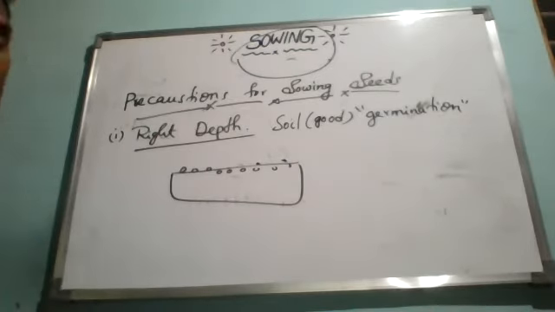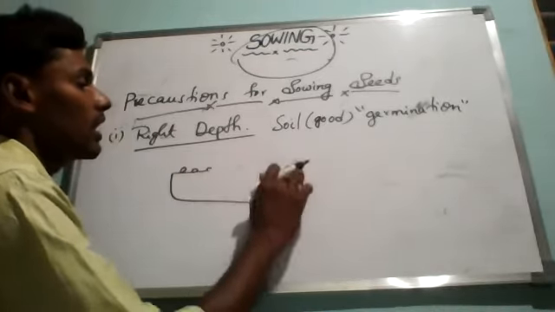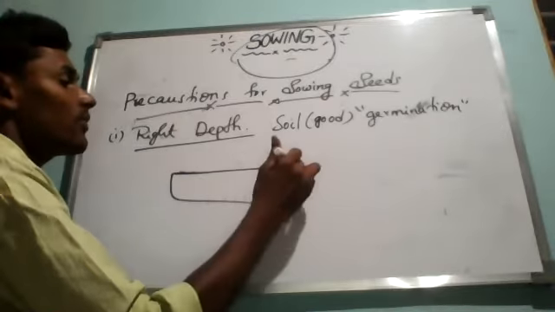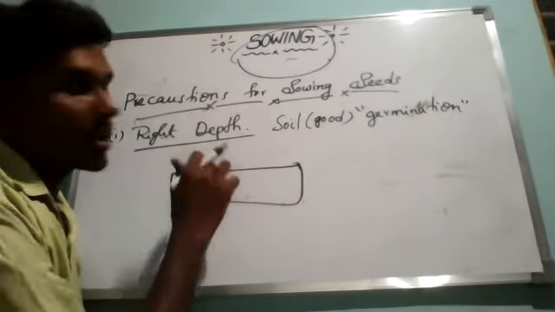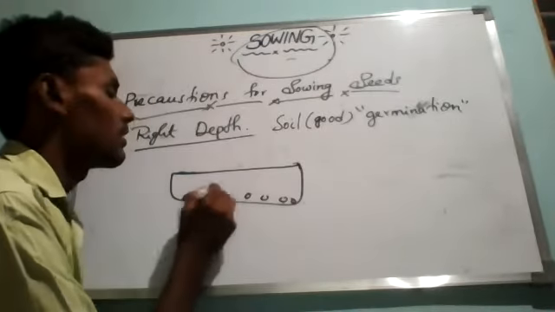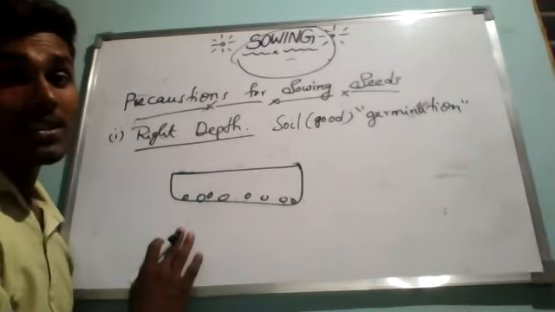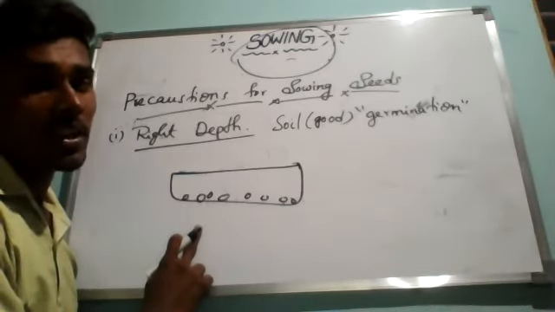This is also not a good sowing process. Correct or not? Now, instead of planting on the surface of the soil, I am planting very deep inside the soil. Now also, if the seeds are sown too deep, then they may not germinate.